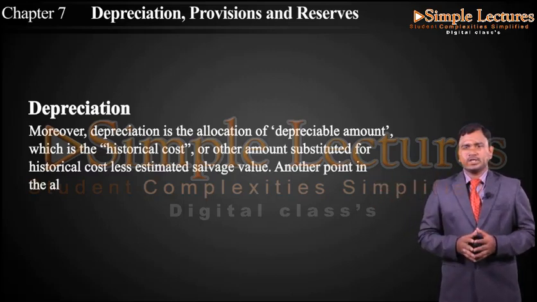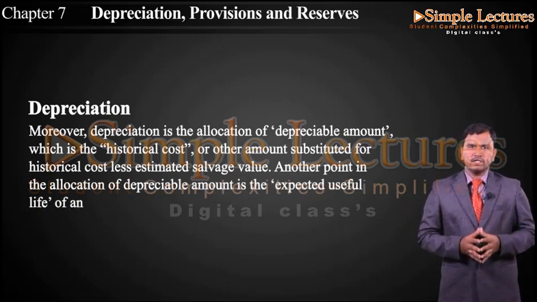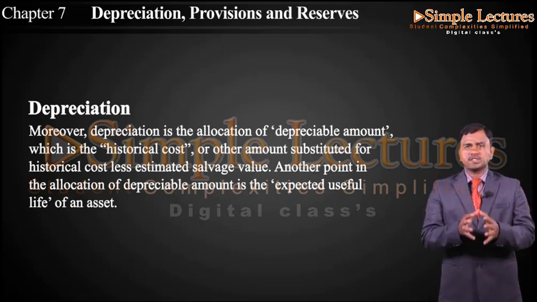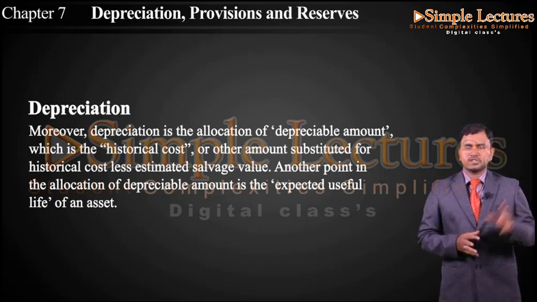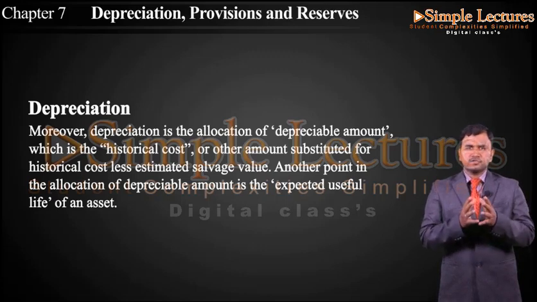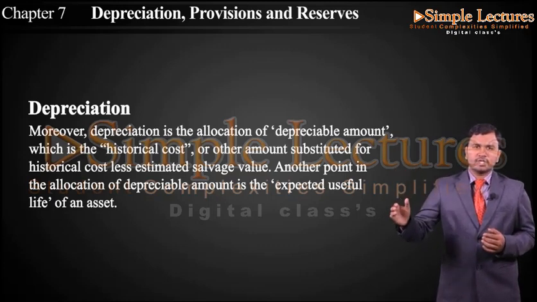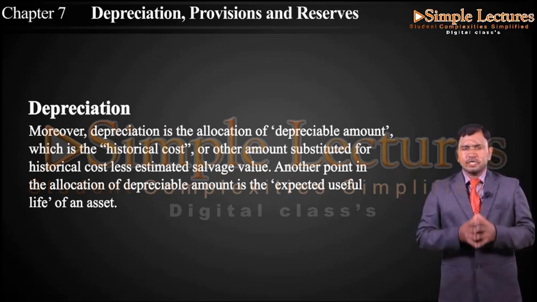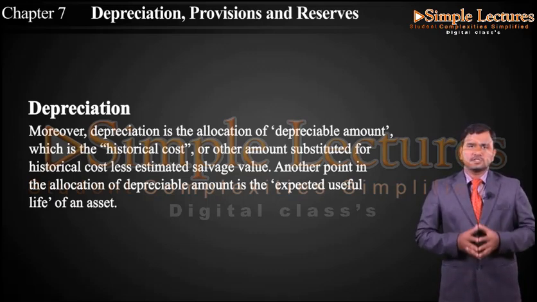And another point in the allocation of depreciable amount is the expected useful life of an asset, which means that whatever asset we are going to use in the organization, it might be machinery, plant, motor vehicles, or furniture. Any asset will have its own useful life and its salvage value. Useful life in the sense, when purchasing the asset, we will know that that particular asset will be used for 10 years or 15 years or 20 years. Again, the asset will have its own scrap value, or you can call it salvage value.